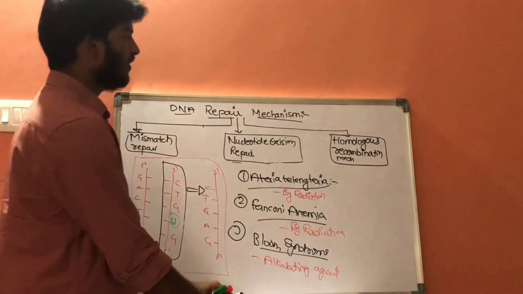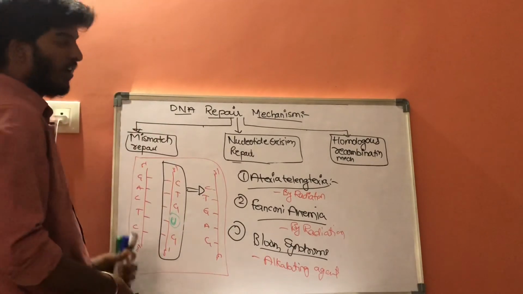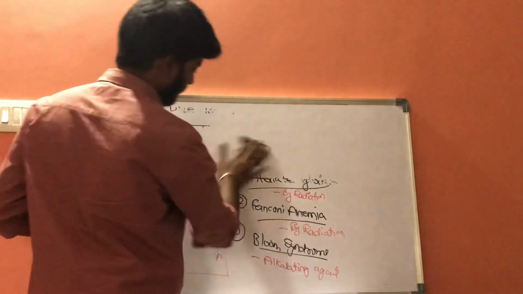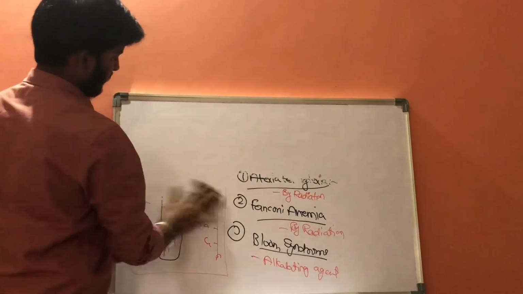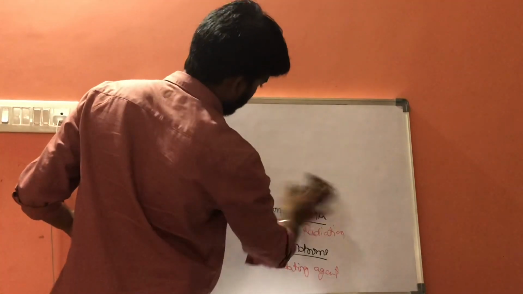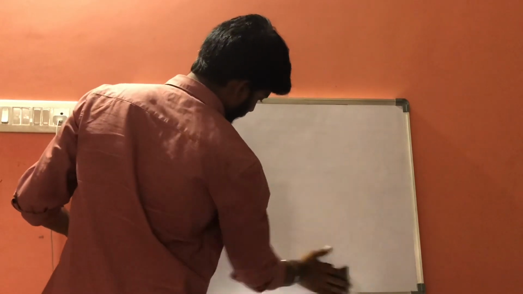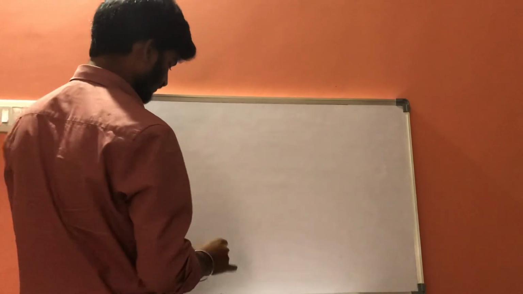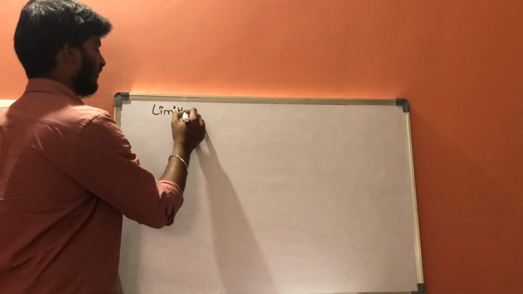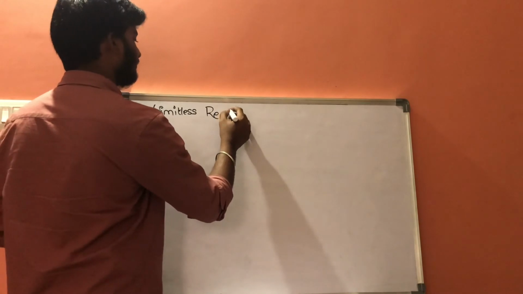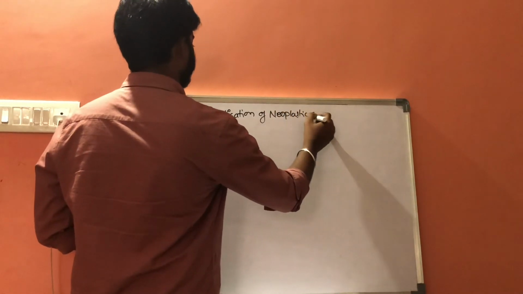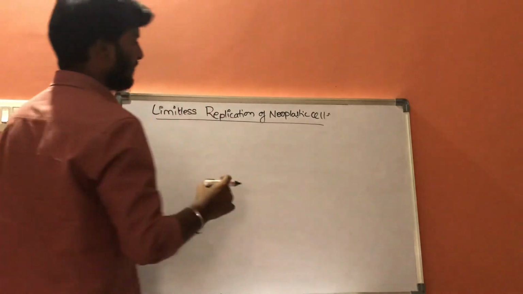These are the normal DNA repair mechanisms which are associated with conversion of normal cells into neoplastic cells. Now, let us discuss replication of neoplastic cell. That is limitless replication of neoplastic cells.